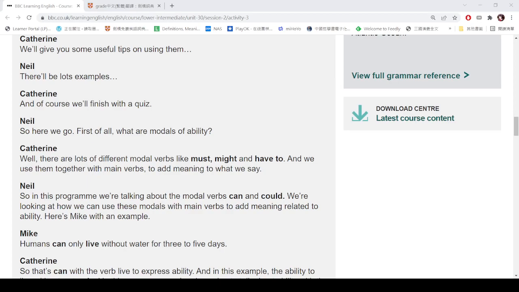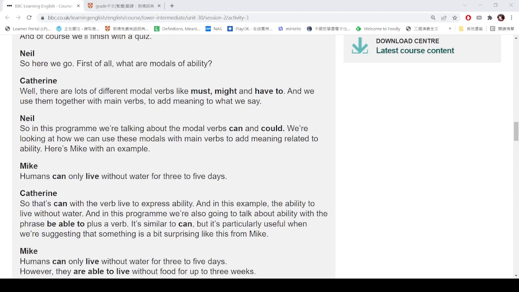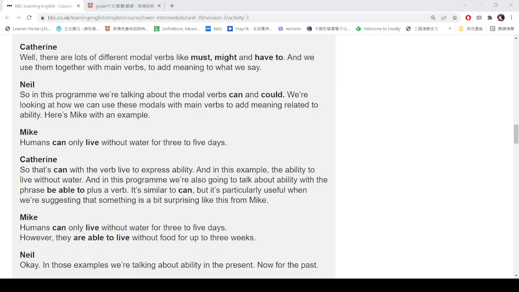Here's Mike with an example. Humans can only live without water for 3 to 5 days. So we can use the verb can to explain ability, and in this example, the ability to live without water. In this program, we are also going to talk about ability with the phrase be able to.